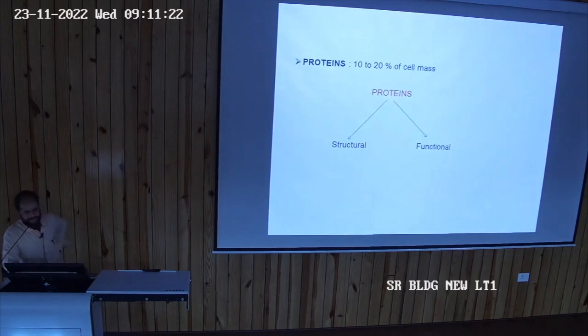Then the protein component. We will learn the body fluids in a separate topic actually. So we will read about water and electrolytes later. Just now we are seeing the basic concepts. So protein is 10 to 20% of the cell mass, and those proteins are constituted by structural proteins, and there are functional proteins also. Structural proteins means that give support to the cell. Okay, there are cytoskeletons in the cell, and there are functional proteins also.